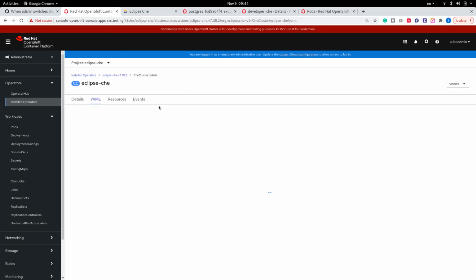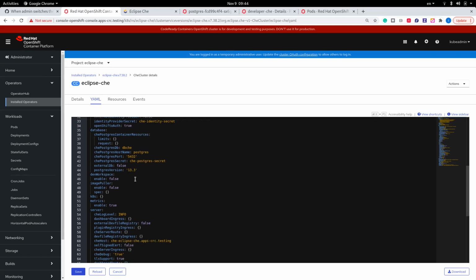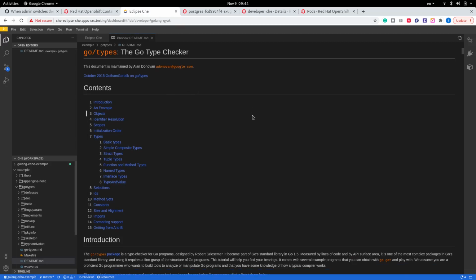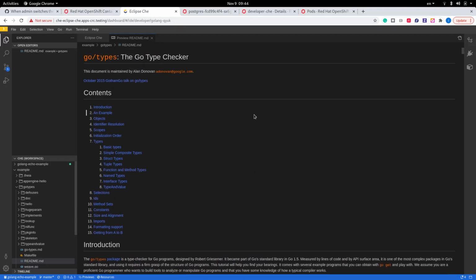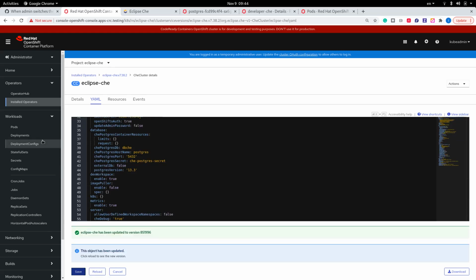So we can see that DevWorkspace currently is disabled, and I have a Go workspace running on this instance. And now let me change the property and enable the DevWorkspace and save the instance.